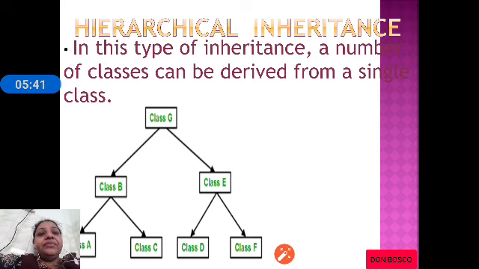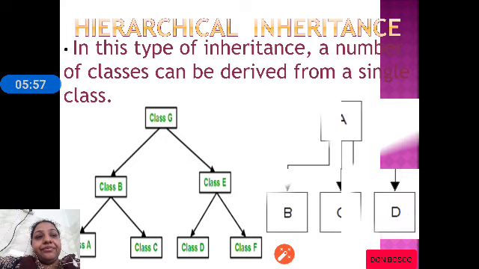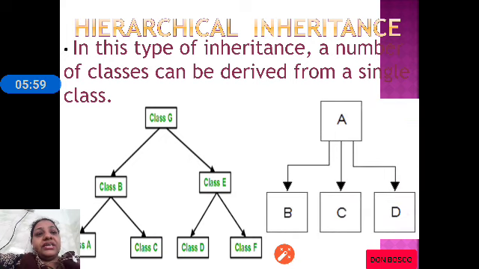As you can see here, class G is derived into class B and class E. Class B is again derived into class C, A and C. Similarly, class E is derived into class D and F. So, here you can see in the example, class A is derived from class B, C and D. This type of inheritance is called hierarchical inheritance.